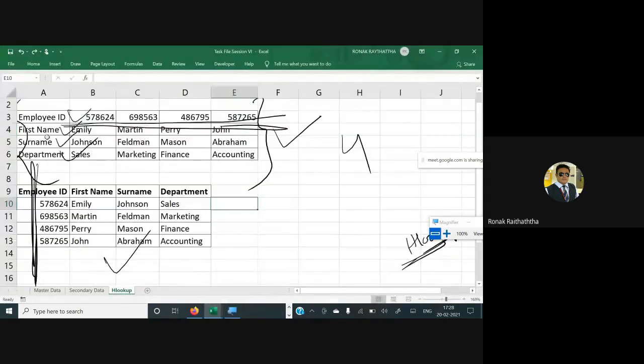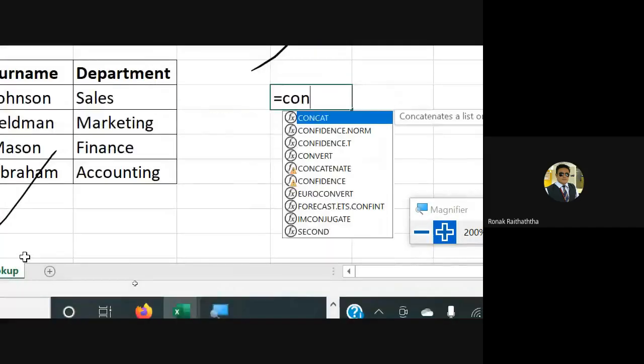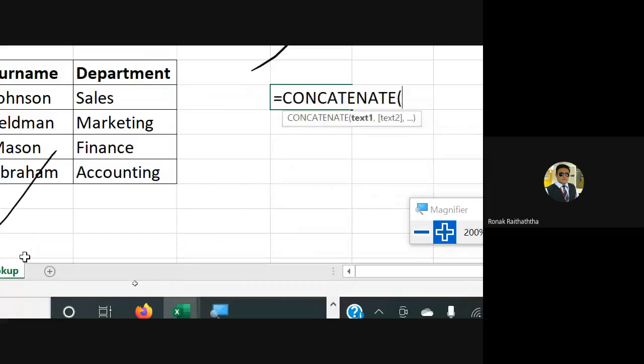Okay. There is one function called concatenate, which you can use to merge the values of the cells. Here we want to merge the values of first name and surname in a different cell, but both must look together. So we would be using concatenate, starting with the equal to sign, then opening the bracket.